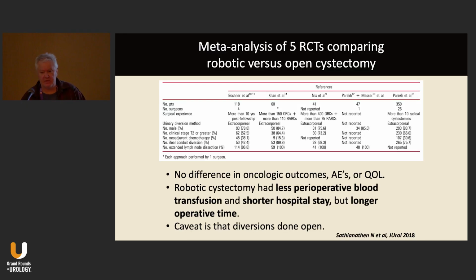So this is a meta-analysis of 5 randomized trials comparing robotic versus open cystectomy. And what did they find? They found no difference in oncological outcomes, adverse events, or quality of life. Robotic cystectomy was associated with less perioperative blood transfusions and a shorter hospital stay, but a longer operative time. And the caveat was in these studies, these are early studies, that all of these diversions were done open.